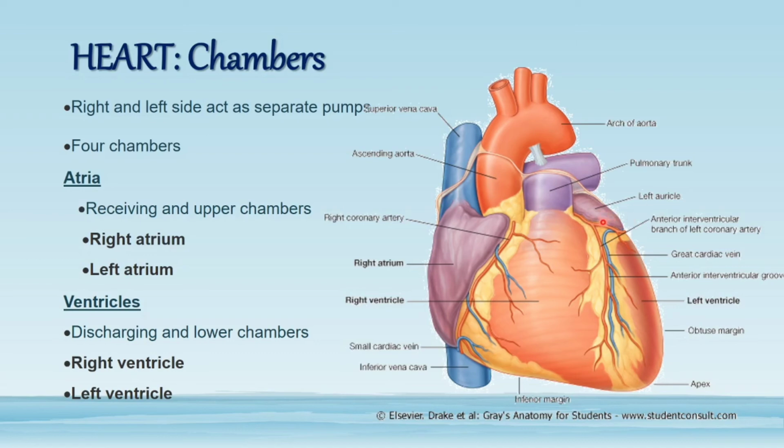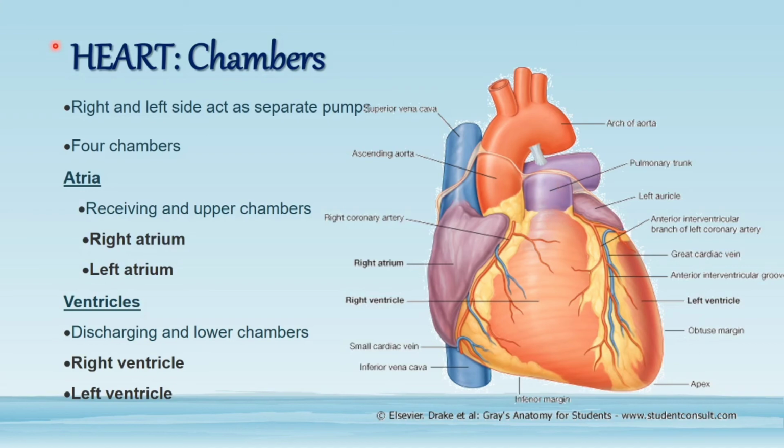While right ventricle is discharging the blood towards the lungs, and this deoxygenated blood is going to the lungs via the pulmonary trunk.